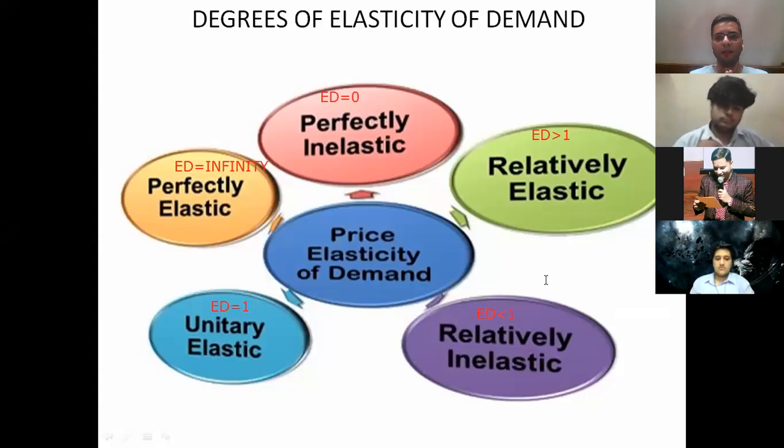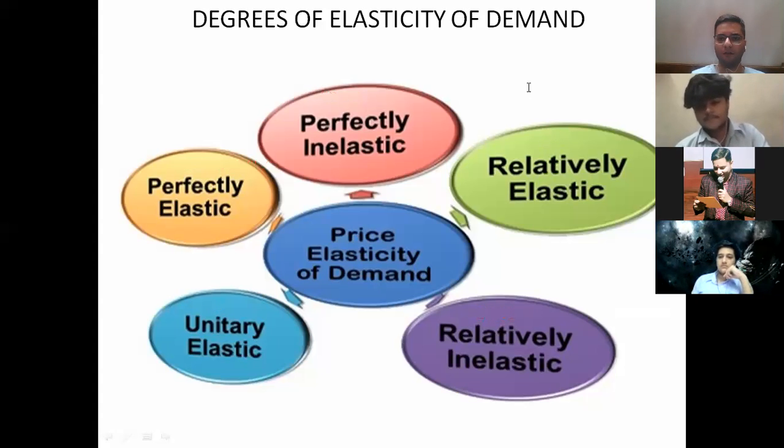So please kindly take the screenshot of this picture, because this is very much important about different degrees and their names. What are the different degrees and names, you have to mention in your notebook. You will be making this flow chart only consisting of various degrees of elasticity of demand along with the different names of elasticities of demand. I hope this is clear to everyone, the different names of elasticity of demand.